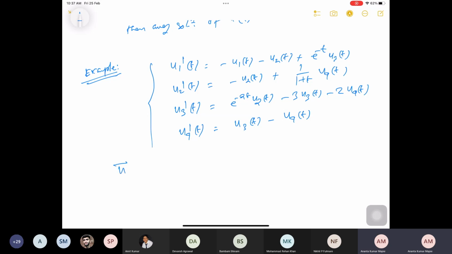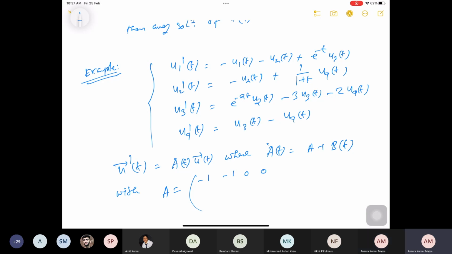So you can write these things as u'(t) equal to A(t) u(t), where A(t) has the form A plus B(t). With A, the first row is minus 1, 0, 0, 0. From there I can write minus 1, 0 and 0 for the linear part, and so on.